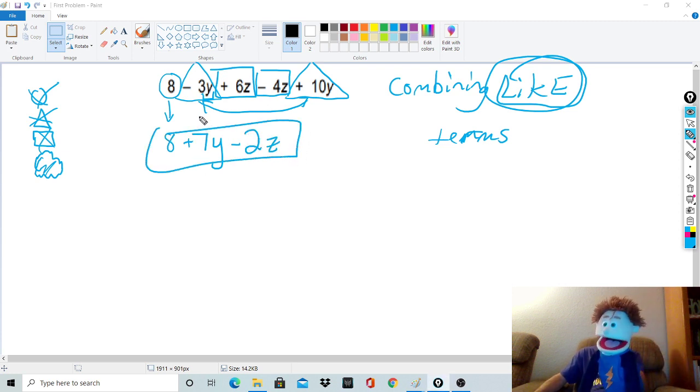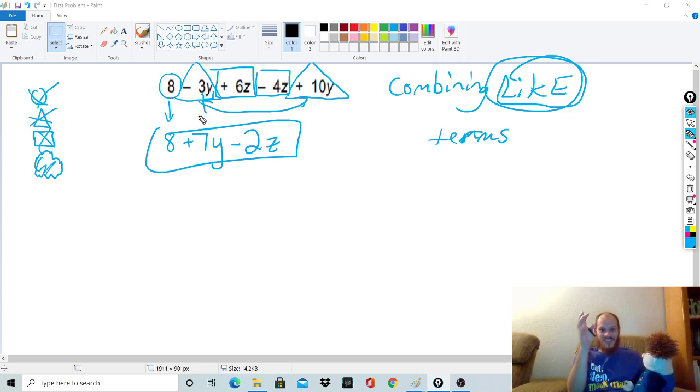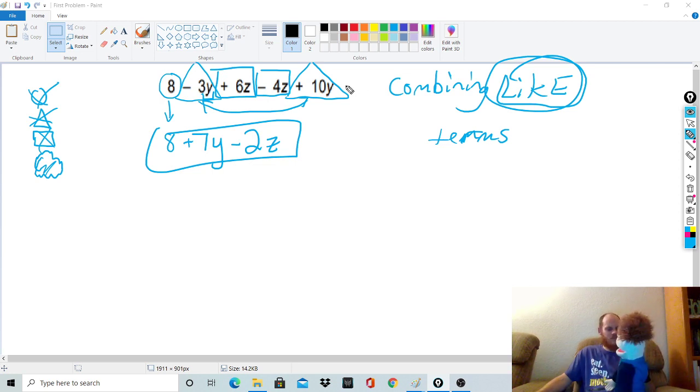Wait, that's it? You don't go any farther? You can't go any farther because this is just simplifying it. Doesn't this look a lot easier than that thing up there? Oh, yeah, it does. So that's it? That's it.